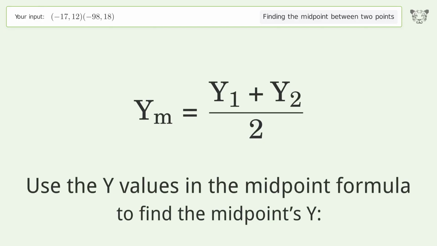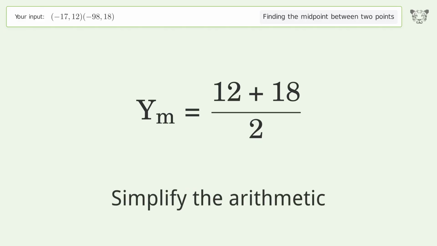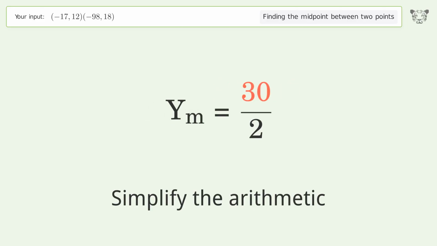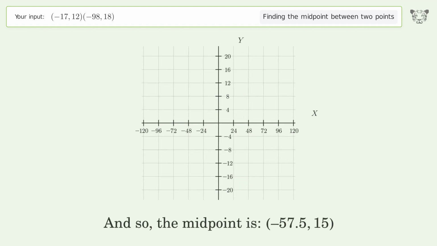Use the y values in the midpoint formula to find the midpoint's y. y1 equals 12. y2 equals 18. Simplify the arithmetic. And so, the midpoint is negative 57.5, 15.